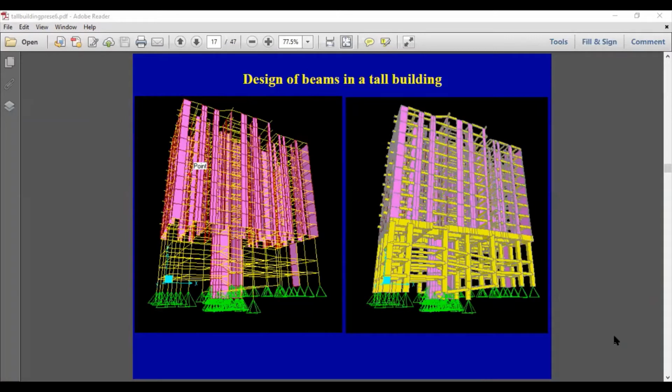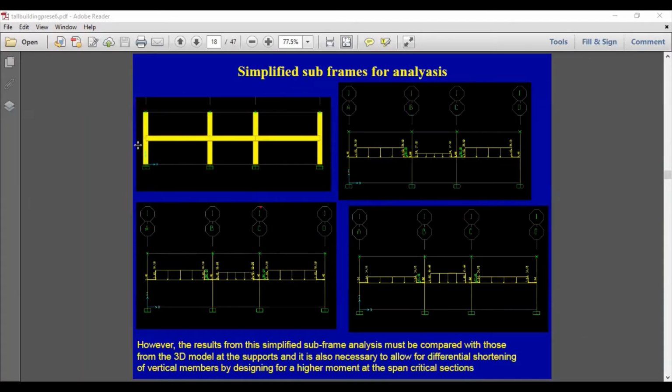So how do you analyze the subframes? The subframes can be analyzed using pattern loading. Here you can see the same subframe, but different load patterns. And here you can see almost all are loaded fully. Here this span is loaded fully, but here this span is loaded minimum. And here you can see these two spans are loaded less, this span is loaded more. So this way you can create different pattern loadings and then end up with a bending moment below.